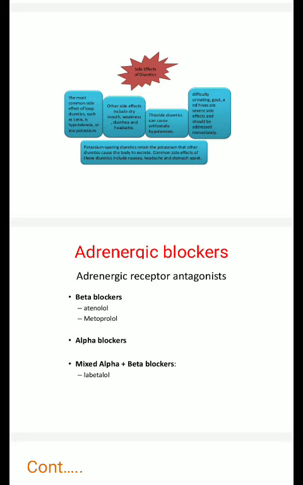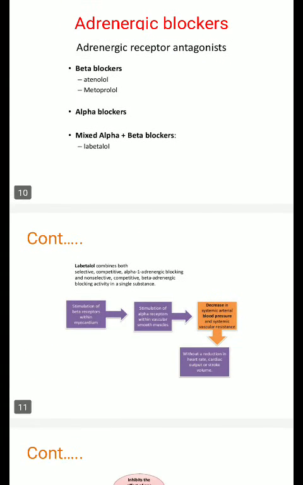Let's talk about the side effects of diuretics. The effects of loop diuretics are such as hypokalemia. Other side effects are like diarrhea, dryness of mouth, and headache, whereas thiazide diuretics cause orthostatic hypotension and other serious side effects. The next class of drugs after diuretics are adrenergic blockers. They can be classified as beta blockers, alpha blockers, and mixed blockers. Mixed blockers means the drugs which block both alpha and beta receptors.